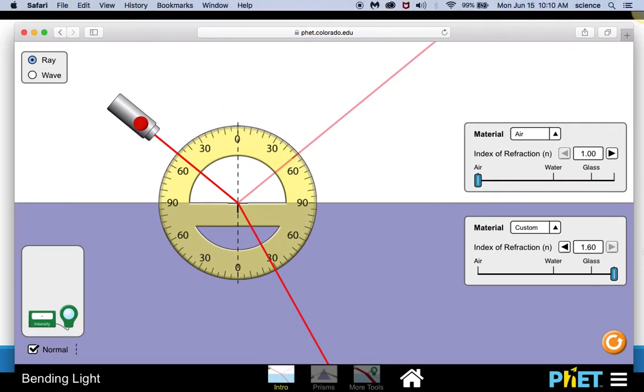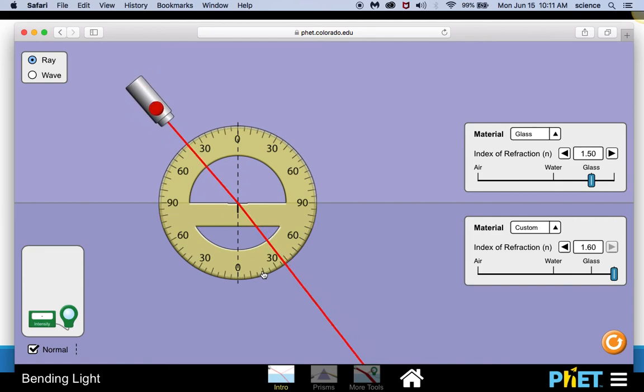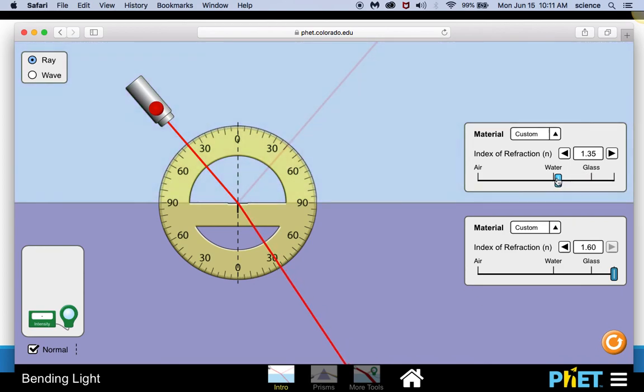Let's give it a try. So let's make the top be regular glass and the bottom is flint glass. And let's put this angle at 40 degrees. And over here, the angle is not quite 40. It's still some bending, right? So the angle down here is maybe 37, but the light is not bending as much as if this top one were water.